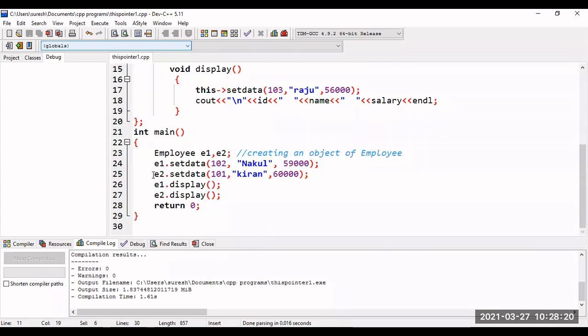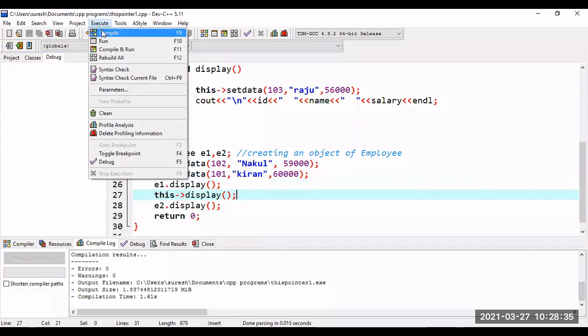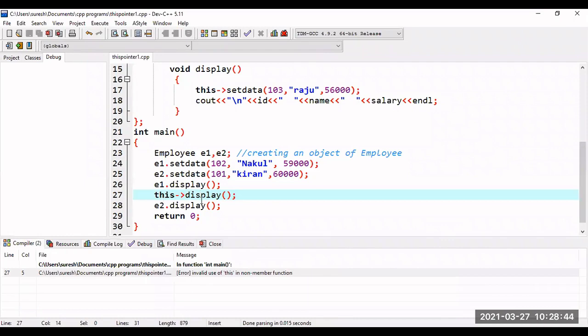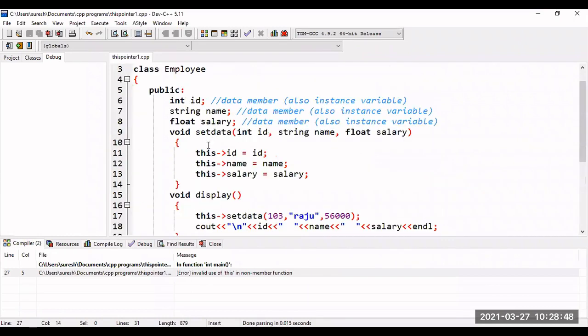I cannot access it from outside again. It's like if I want to call display by using this, then it will give an error. Now you can see this one. I will try to compile this program. So you are getting this error: in function int main, invalid use of this in a non-member function. So I can use this only inside the class, and that too for accessing data members within the class.